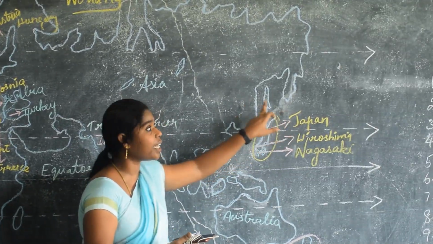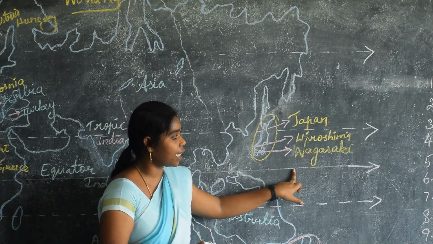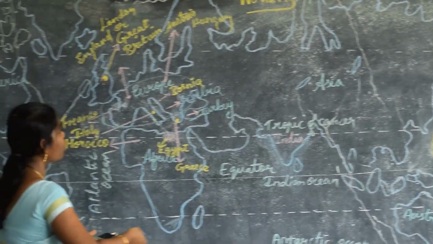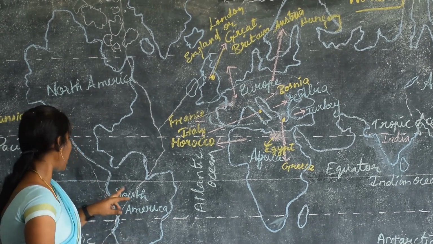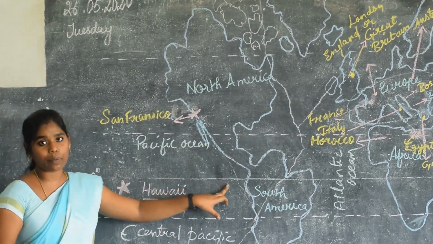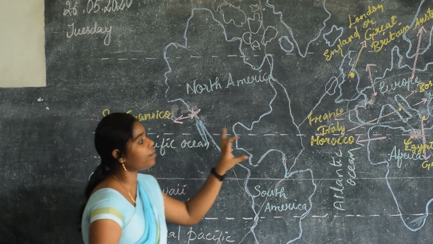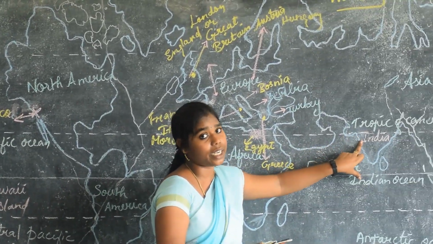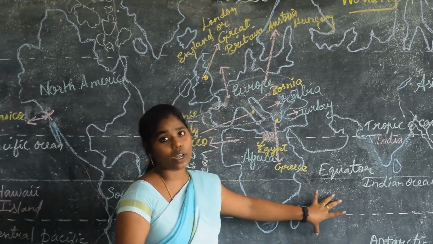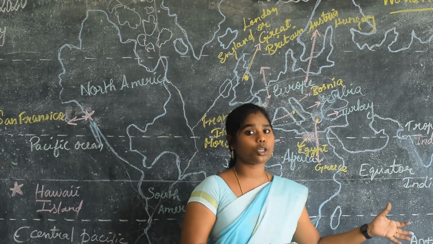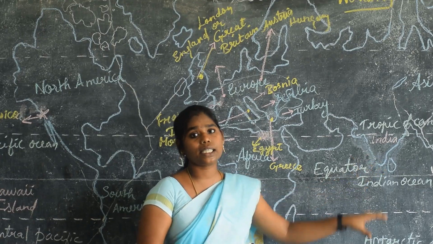Japan comes under which continent? Asia continent. What are the 2 cities in Japan? That is Hiroshima and Nagasaki. Do you understand all these places? And one more place, Greece, it also comes under which continent? Europe continent. And that 0 degree is called the equator. This equator line divides the earth into 2 equal halves. And which latitude line divides India into 2 equal halves? That is the Tropic of Cancer. All these lines are imaginary lines, not real lines. I gave so much explanation for this. Do you understand? I think you will understand this.